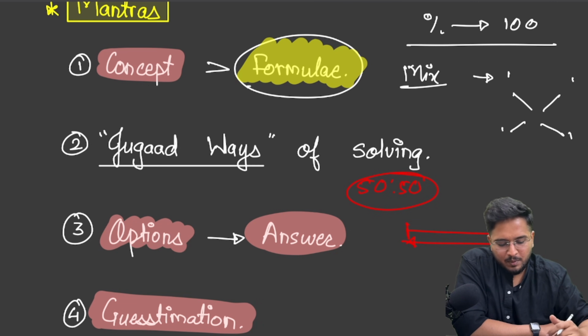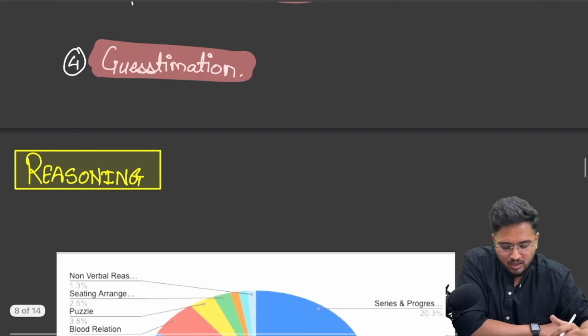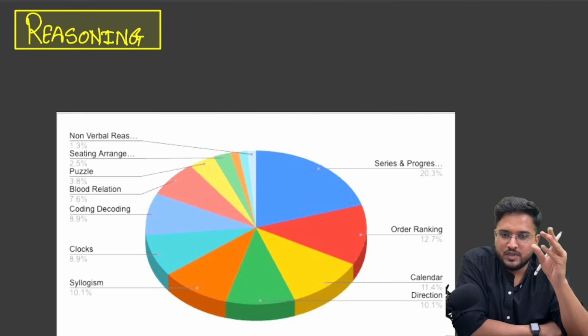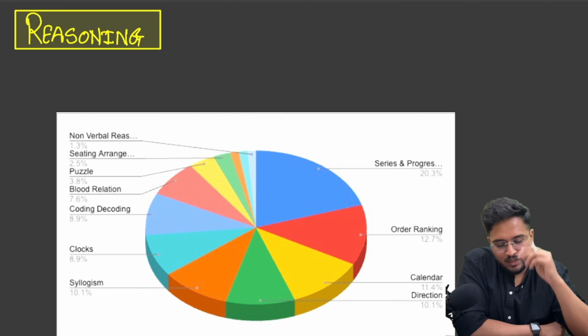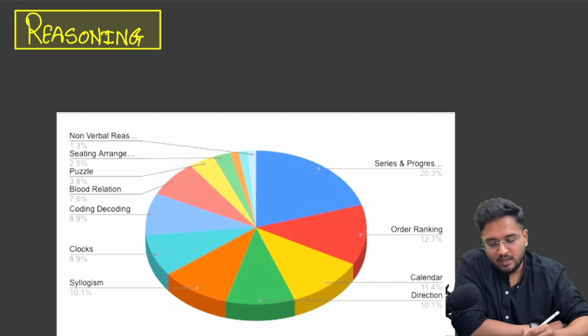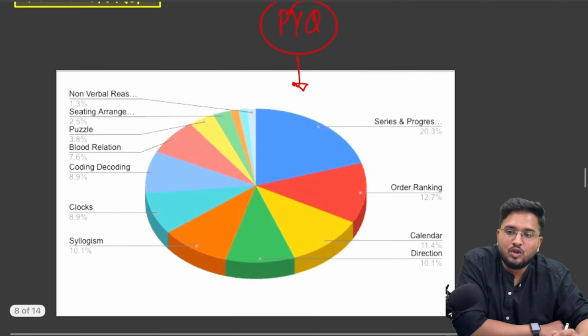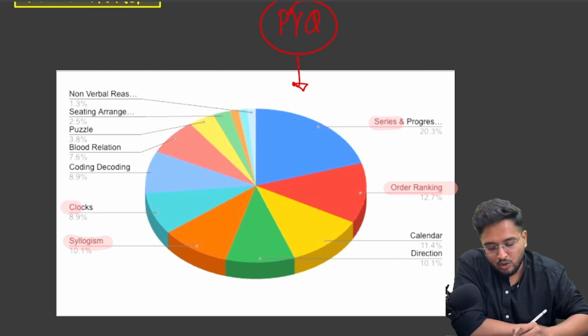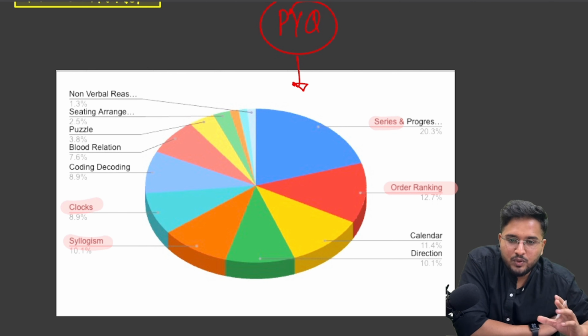Now the next part of CSAT is your reasoning. Again, once you are done with quant or whichever is your weakest section, pick up reasoning. Based on the PYQ analysis, you will get to know that there are certain topics that are given more weightage by UPSC, like order ranking, like series problems, syllogisms, clocks. So these are a few easy topics which have been given good weightage.